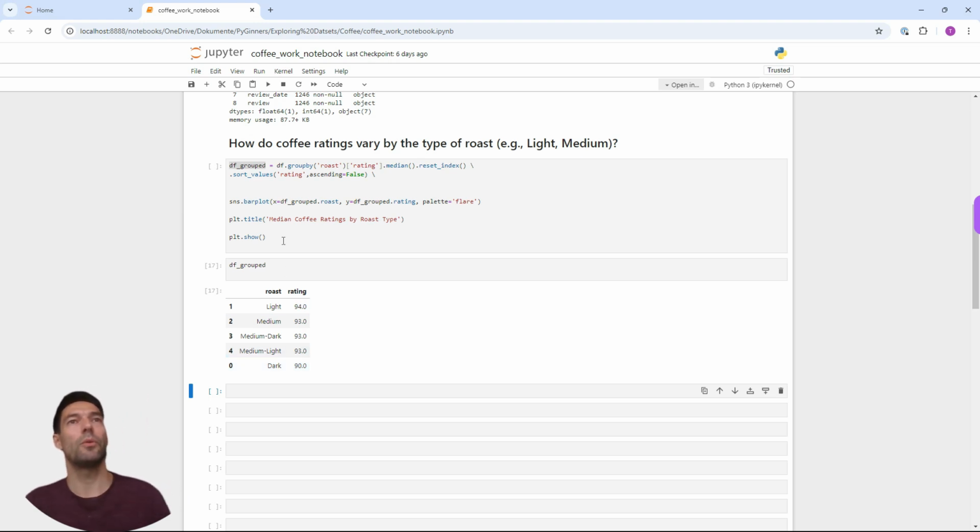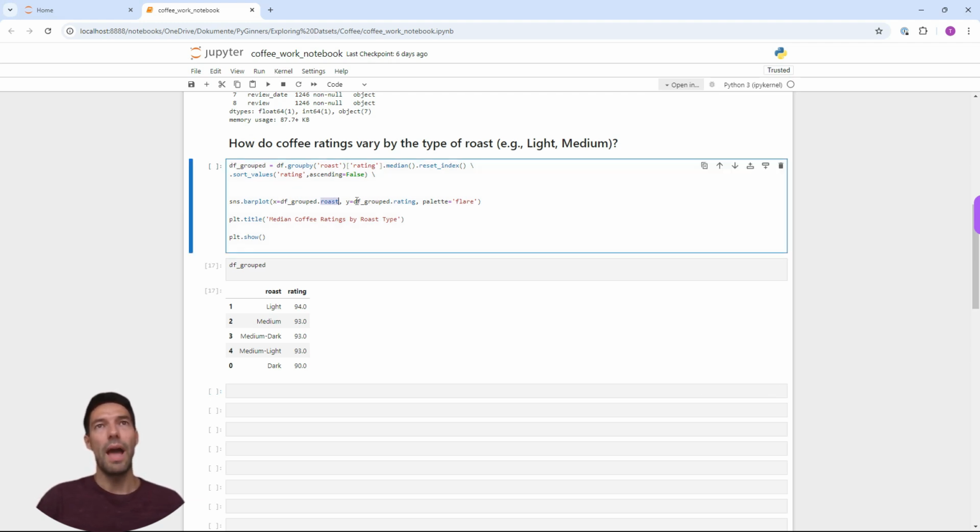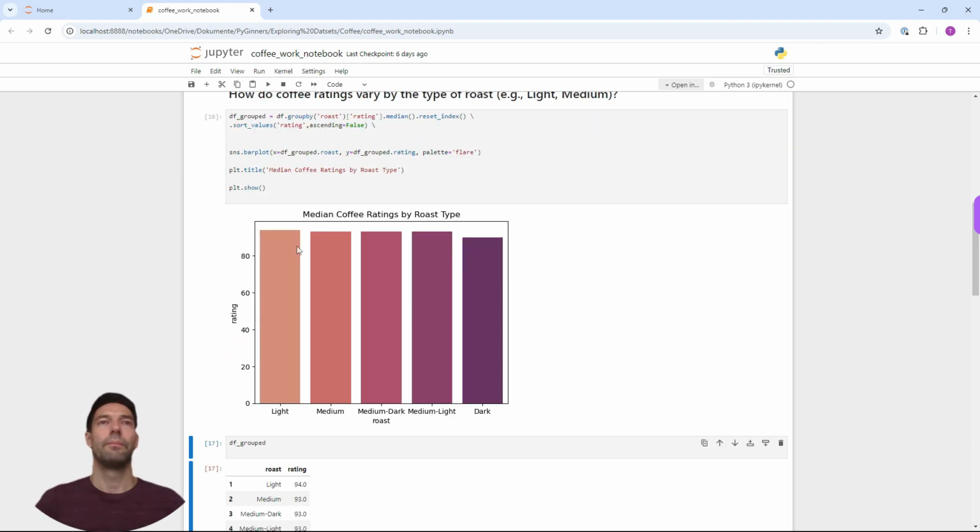We can also create a bar plot with this, and the x-axis should be roast type, y-axis the rating, and for the coloring I choose palette equaling flare. We'll set a title, median coffee ratings by roast type, and plt.show. Great, we'll see our bar chart with light having the best rating, going from ascending to descending, with dark roasting at the very end.